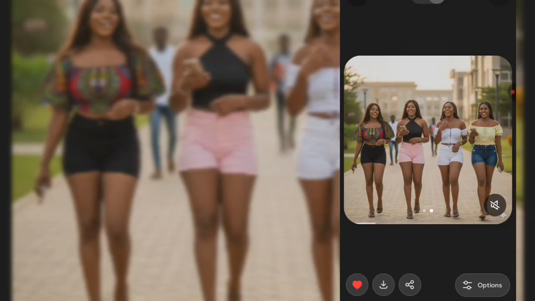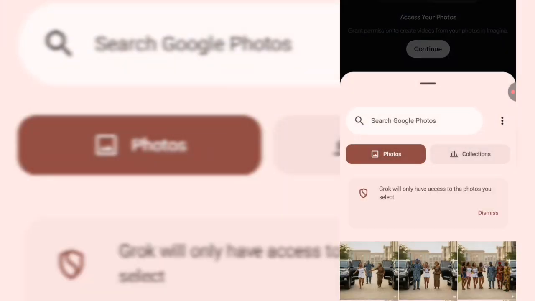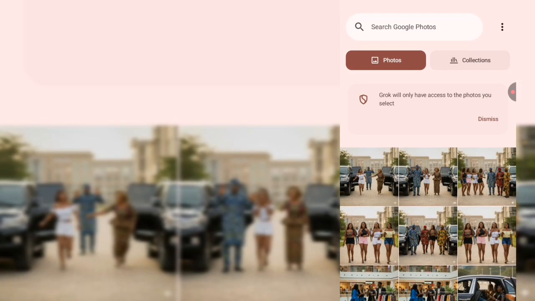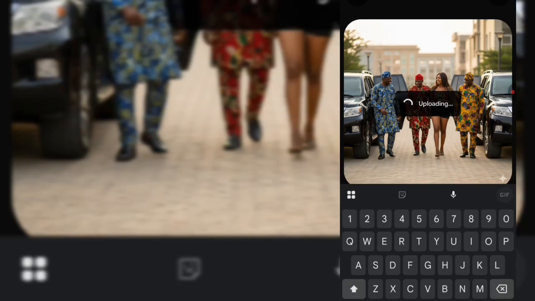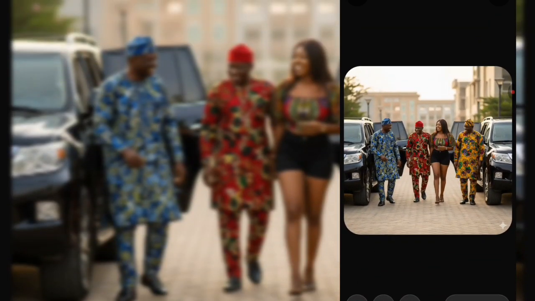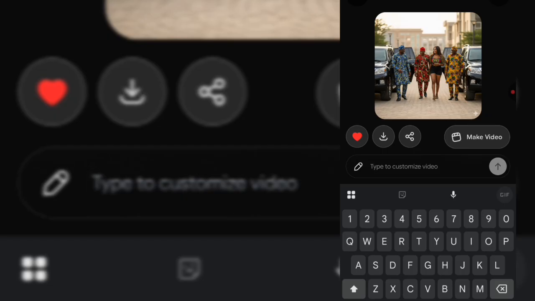I want to create a different video with a different scene from the pictures that we generated. So I want to choose this one. Then I'll just go over to make a video. I'm going to be using this scene for this video. Then I'll just write,